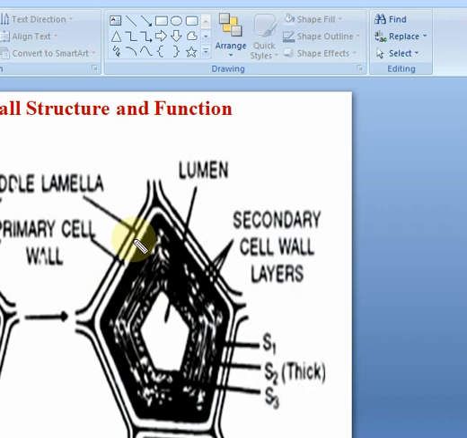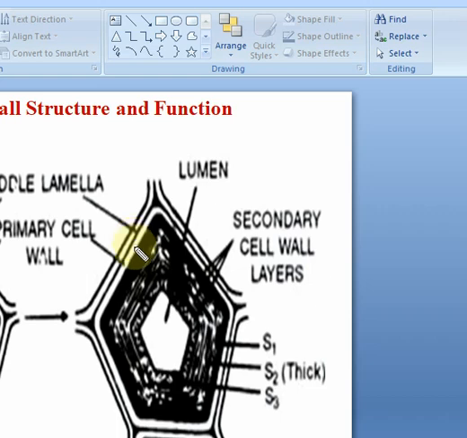Or the fiber retting process, you know that fibers like jute fibers are extracted or separated from the plant parts. That process is called fiber retting, and it is nothing but a process of dissolution of the middle lamella. If the middle lamella is dissolved, the fruit also becomes softened and the fibers get separated. So that is what the middle lamella is, structurally.